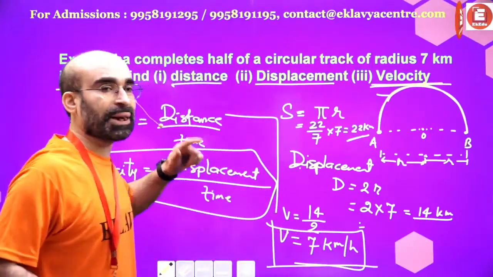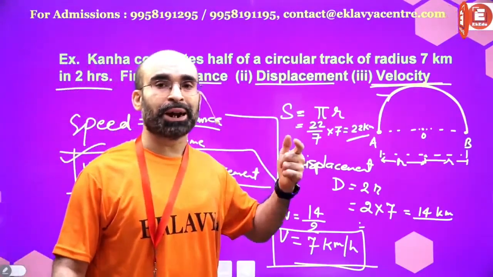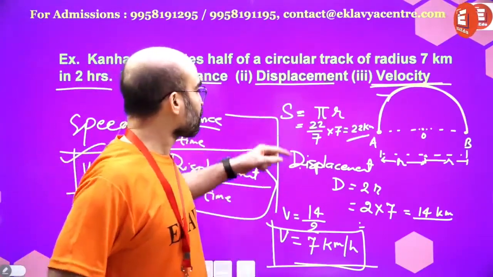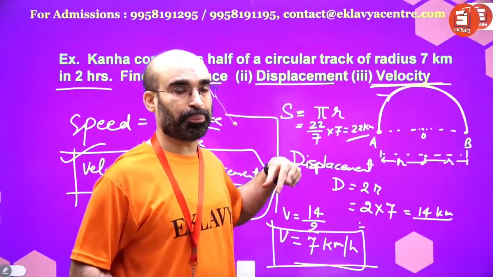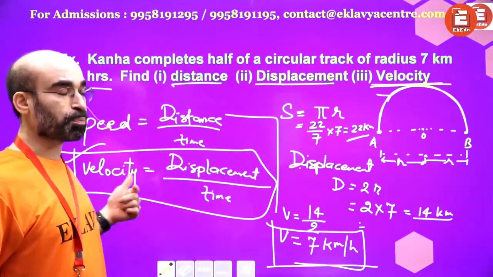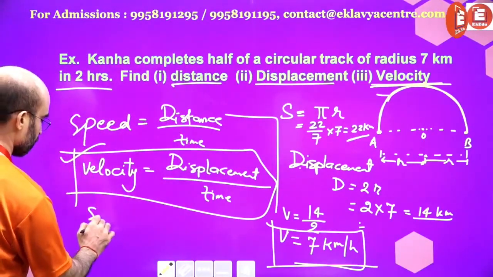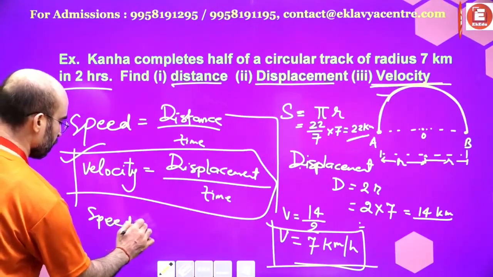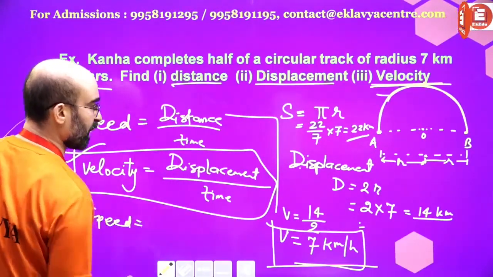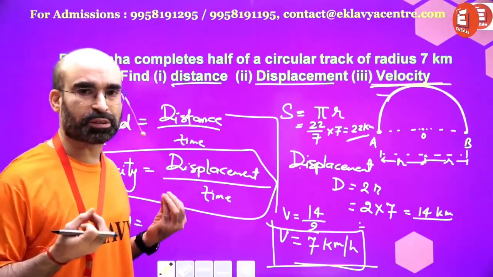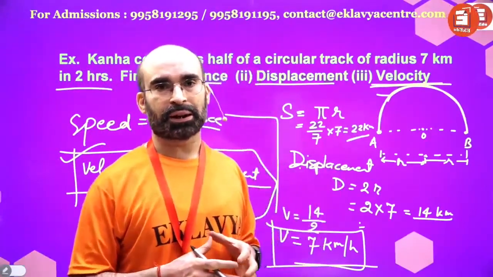If you need to find out the speed, what is the speed? Speed is distance upon time. That is 11 kilometers per hour, right? Speed will be 11 kilometers per hour. These things you must have done. It was just a quick review of what you have done in 9th.